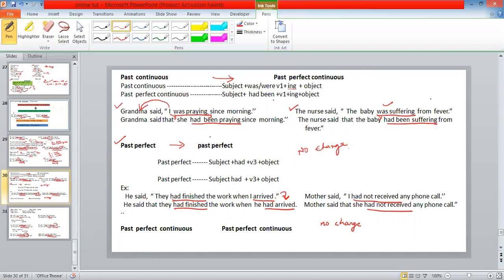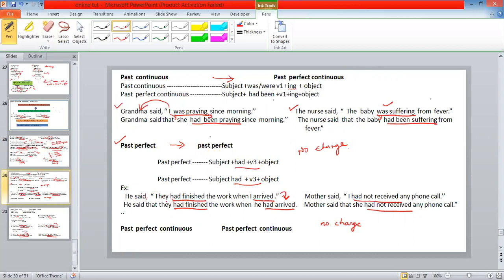There is no change. It is unchanged. We don't find any changes. Past perfect remains past perfect only. Past perfect is what? Had with V3, the past participle form. Clear? Let's see the example to understand better.